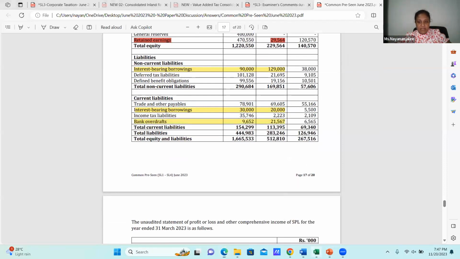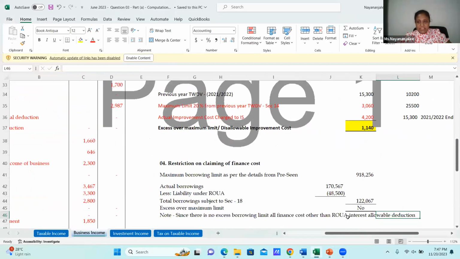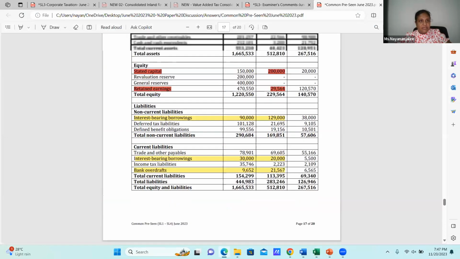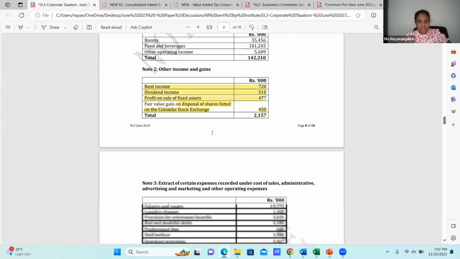And here, the same thing we have taken, which is 200,000 plus 2956.4 and actual borrowing, yeah, it's 48.5. It's given in the question itself. This shall be from the ROUA.